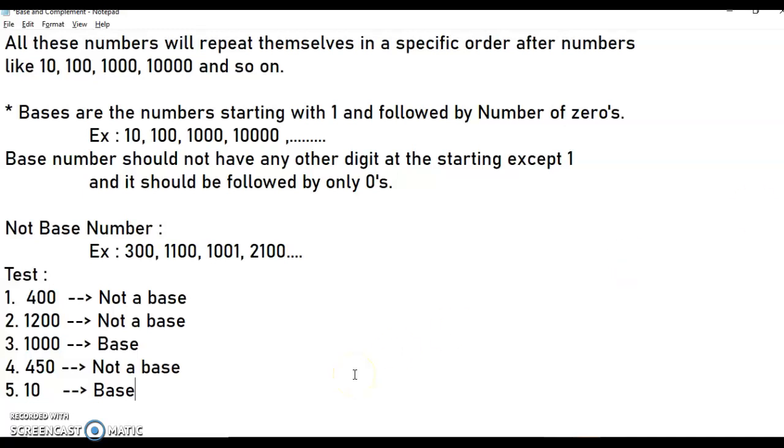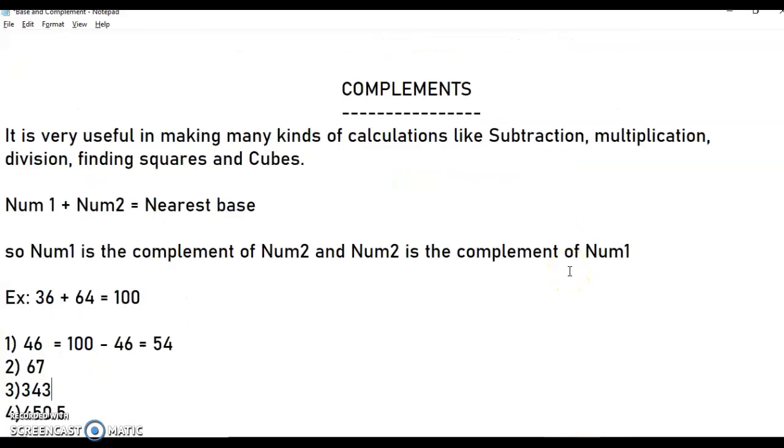This concept will be used for addition, subtraction, multiplication and so on. We are learning this concept for quick calculation. Next we are going to another concept, complement. This is also the same. It is used for quick calculations like subtraction, multiplication, division, finding squares, cubes, and so on.